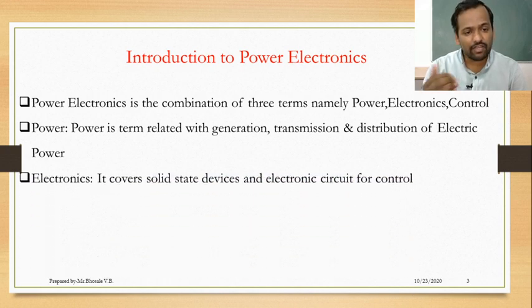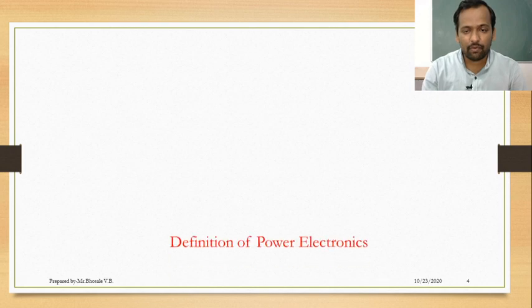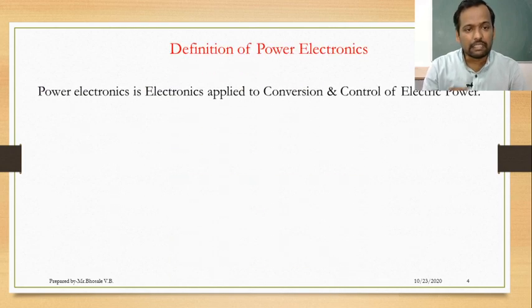Next, electronics covers solid state devices and electronic circuits for control. And third, control explains the steady state and dynamic characteristics of closed loop control systems. From this we can define power electronics as: power electronics is electronics applied to conversion and control of electric power.